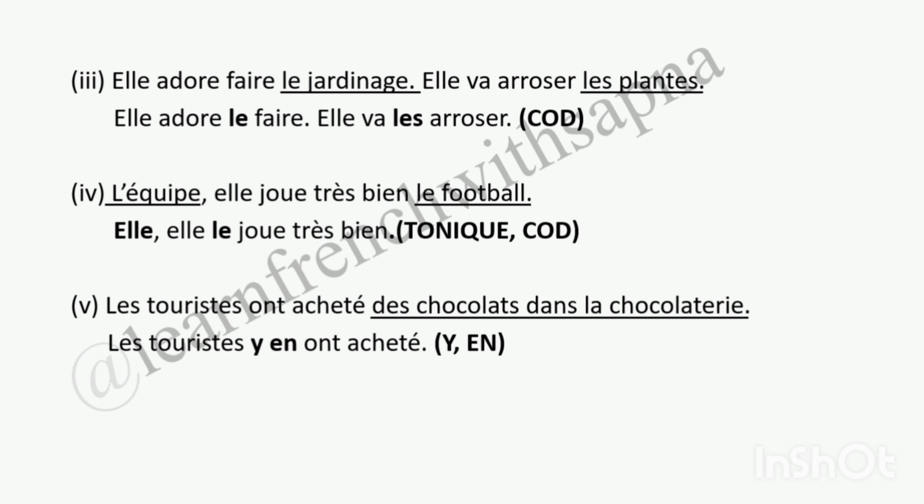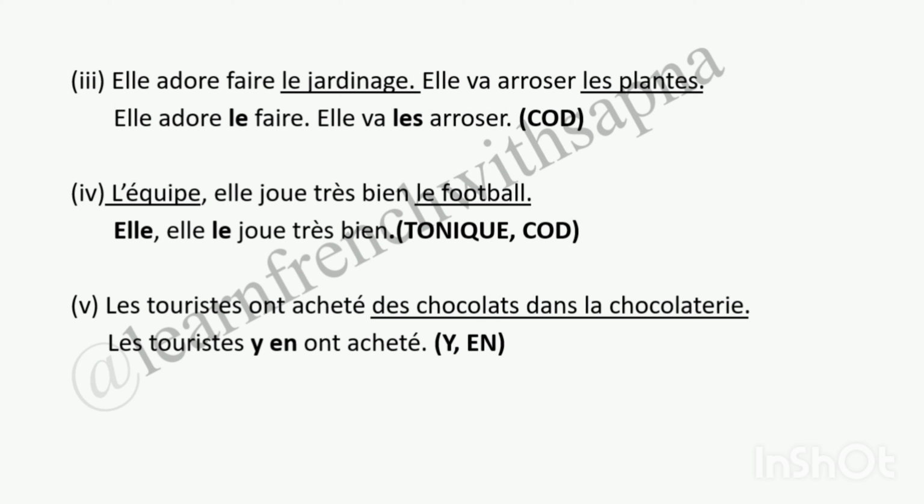Let's see the fourth sentence. L'équipe, elle joue très bien le football. So here, l'équipe and then there's a comma, and we have learned that whenever there is a noun after which there is a comma and the subject pronoun, the noun changes to tonic. And since équipe is feminine, we will change to elle. So elle, comma, elle, and after joue, we get an answer to COD, quoi, that is le football. So we are going to write le before the verb joue. So the sentence becomes: Elle, elle le joue très bien.